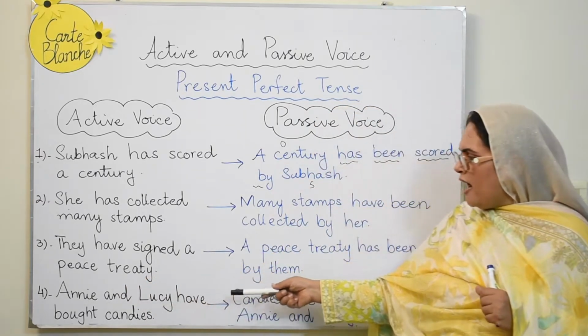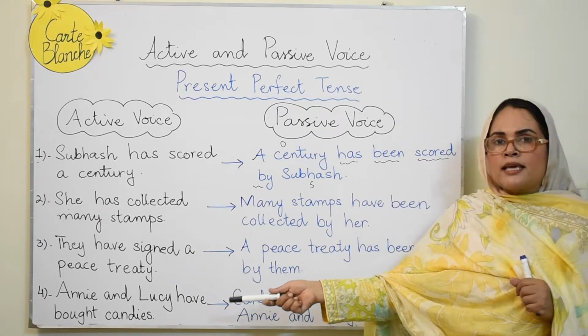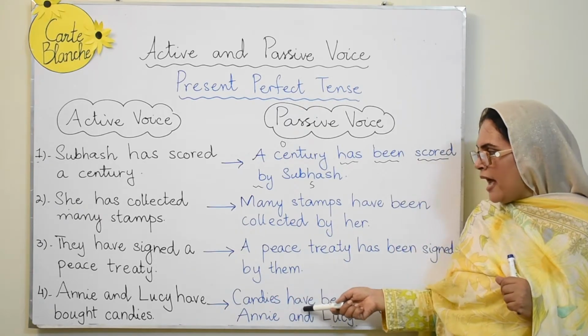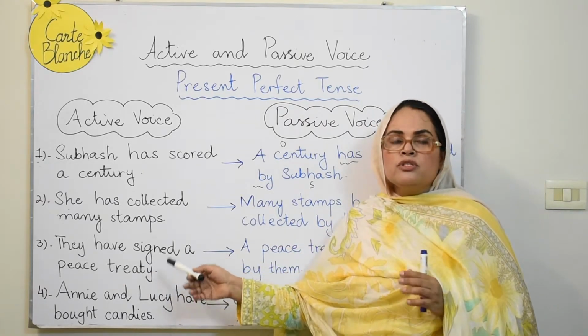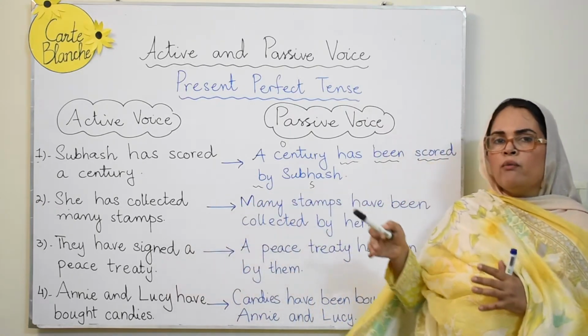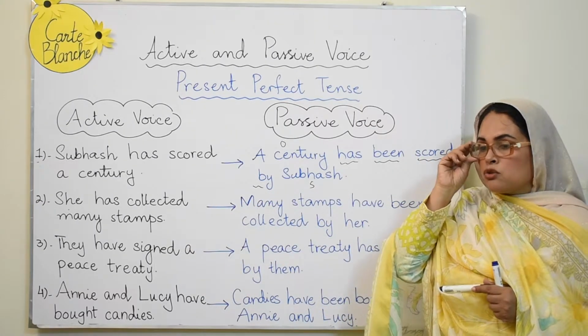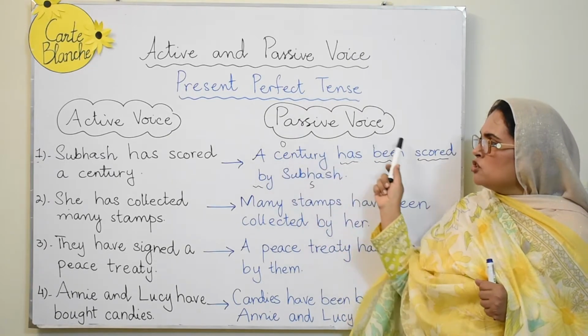Annie and Lucy have bought candies. Now, our object over here is candies. So we'll say candies have been bought by whom? Annie and Lucy. So we picked up the subject, the compound subject as such, and we put it where it was required. So through this comparison, you must have learned how the position of the subject has